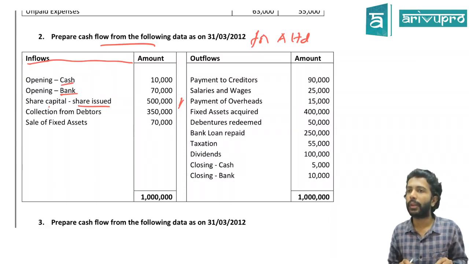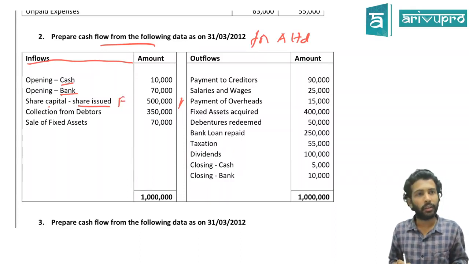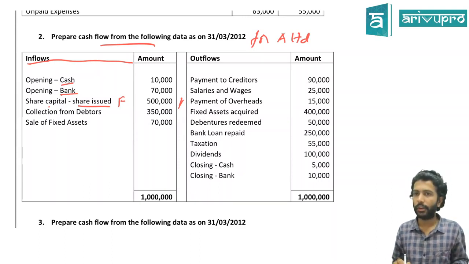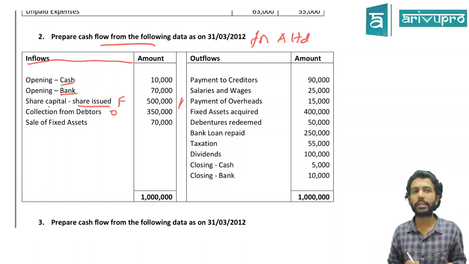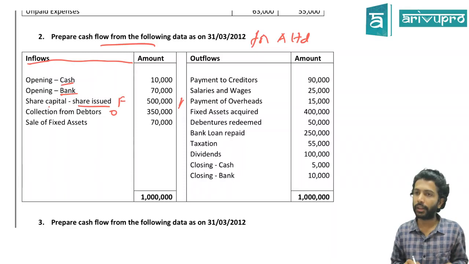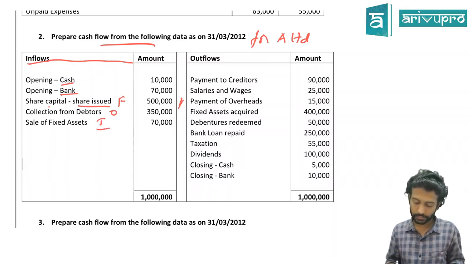What activity? Equity shares is a way of raising money. So it's a way of raising finance. So that means this is part of your finance activity. F for finance activity. Collections from debtors. Debtors, creditors and all are related to our day-to-day operations. That means this is operating cash flow. O. Can I go for the next? Sale of fixed assets. Fixed asset purchase is what activity? Investing. So sale of fixed asset also is investing. Here I'll write I as an investing activity.